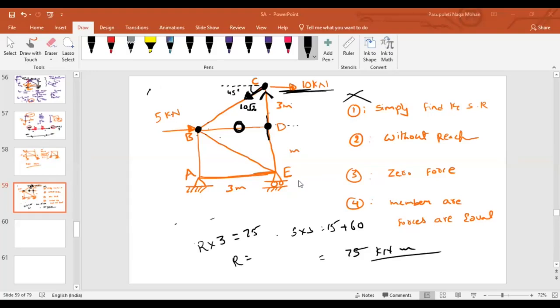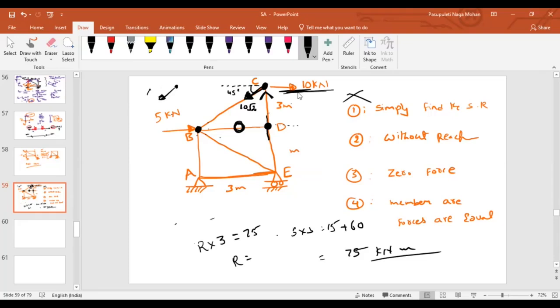As you said down, you mean for which member, FBC or FCD? CD. Can you think why it will be downward? If you imagine a joint C, this is your member BC.